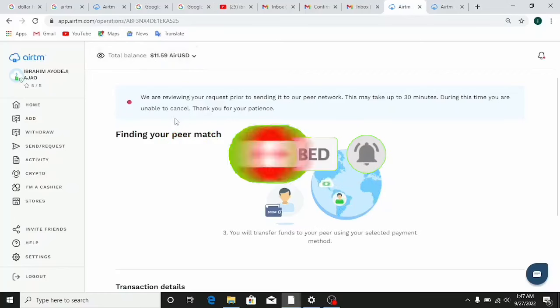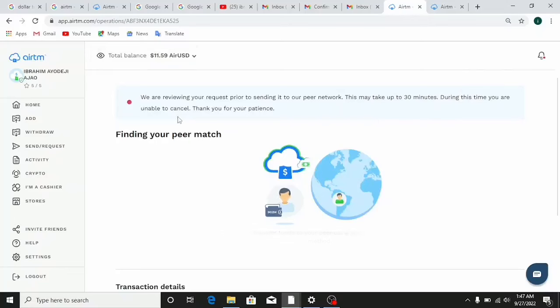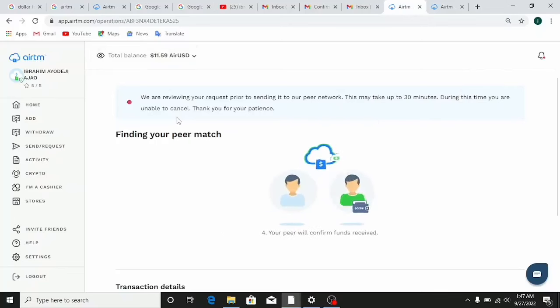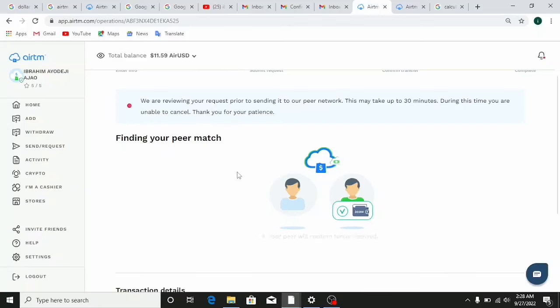So there are lots of ways that you can bring in cash on this platform. If you have Skrill funds as well, you can search for Skrill on the e-wallet. You're going to see Skrill, and they will pair you up with someone that you make transactions with, and they're going to explain exactly what you need to do after making transactions with your pair.